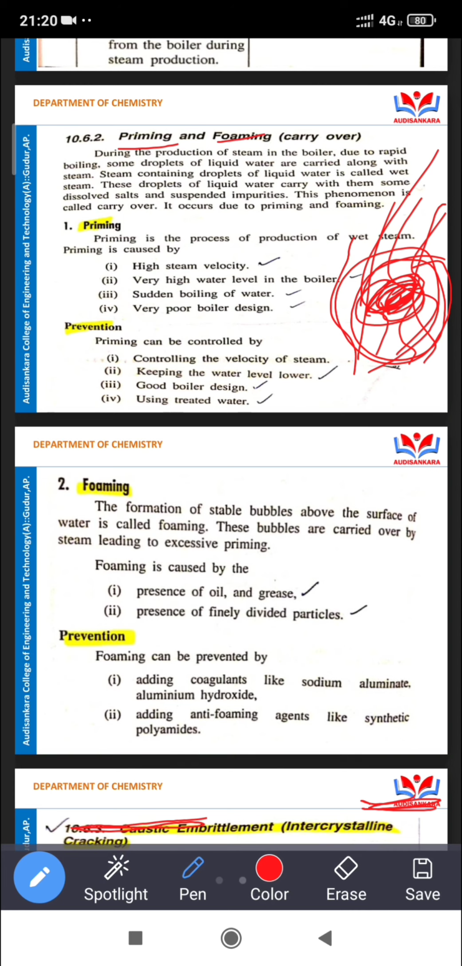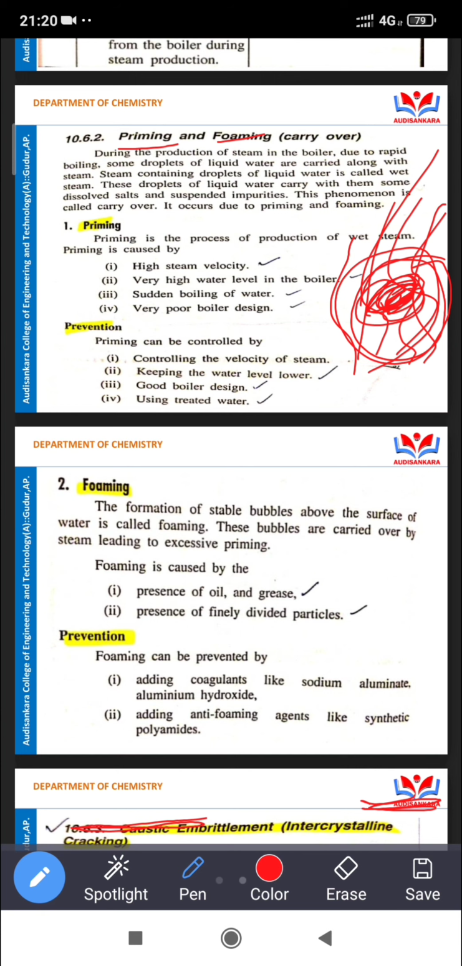What is priming? That was already discussed. Priming is the process of production of wet steam. Priming is caused by high steam velocity, very high water level in boilers, sudden boiling of water, and poor design of boilers. Four points are very important. One is high steam velocity, the speed of generation of steam during boiling.